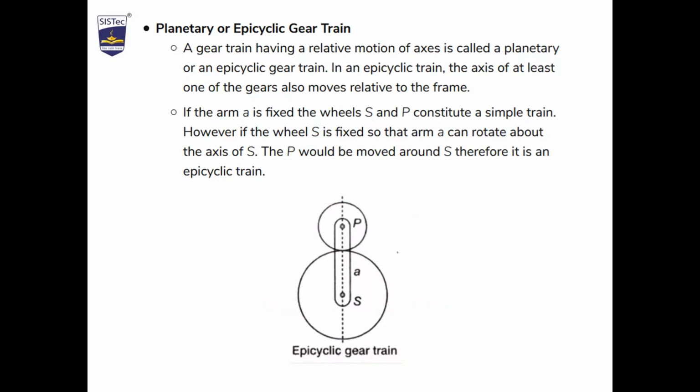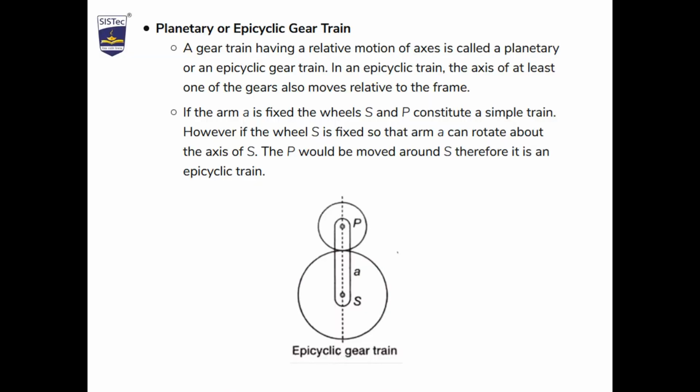Now planetary or epicyclic gear train. A gear train having a relative motion of axes is called a planetary or epicyclic gear train. Epicyclic means upon and around. One gear is moving upon a gear and around it, like a sun and planet. That's why it is called sun and planetary gear. If the arm A is fixed, the wheels S and P constitute a simple gear train. However, if the wheel S is fixed so that the arm can rotate about the axis of S, P would be moving around S. Then it is an epicyclic gear train.